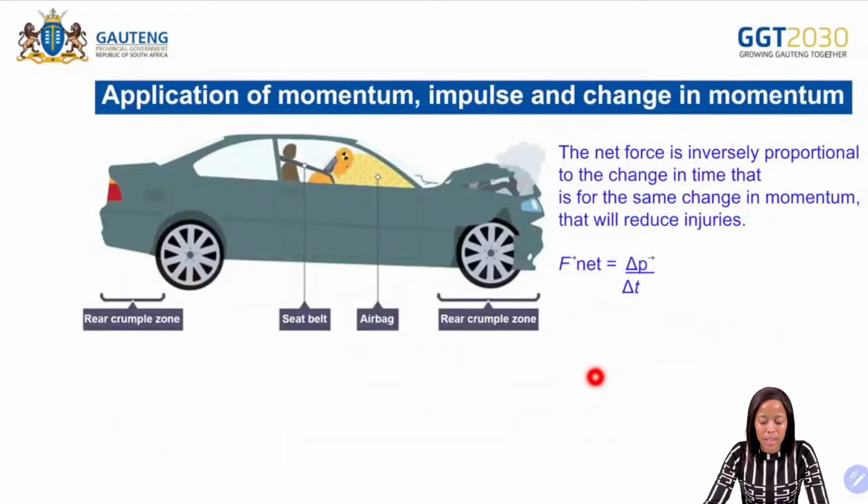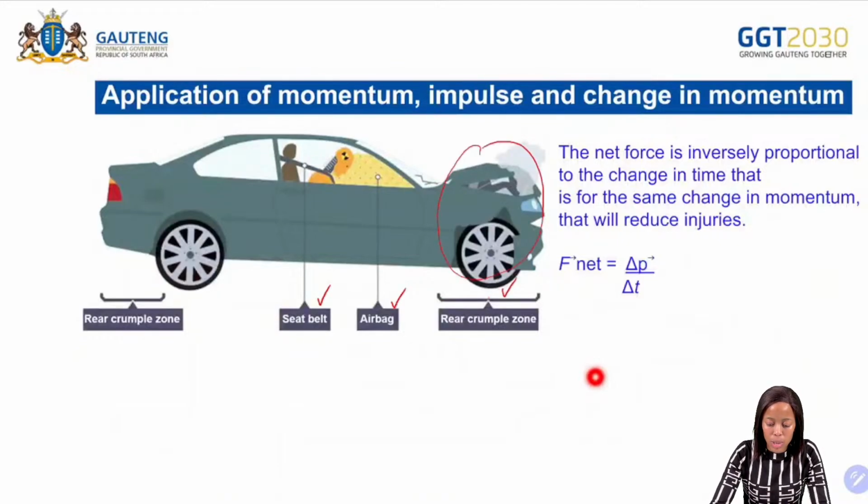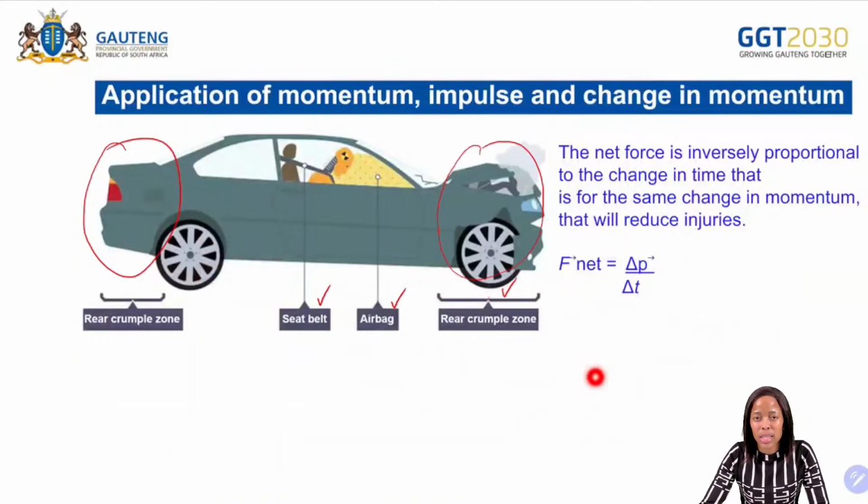Okay, next one, we have the application of momentum, impulse and the change in momentum. Okay, so for this one, if they ask you what is the application, or where can we use momentum, impulse and the change in momentum? So the application, then we are going to speak about seat belts, airbags, and the crumple zone. So remember this one, it represents the crumple zone, and this one, the crumple zone at the back of the car. And then how are you going to explain it?